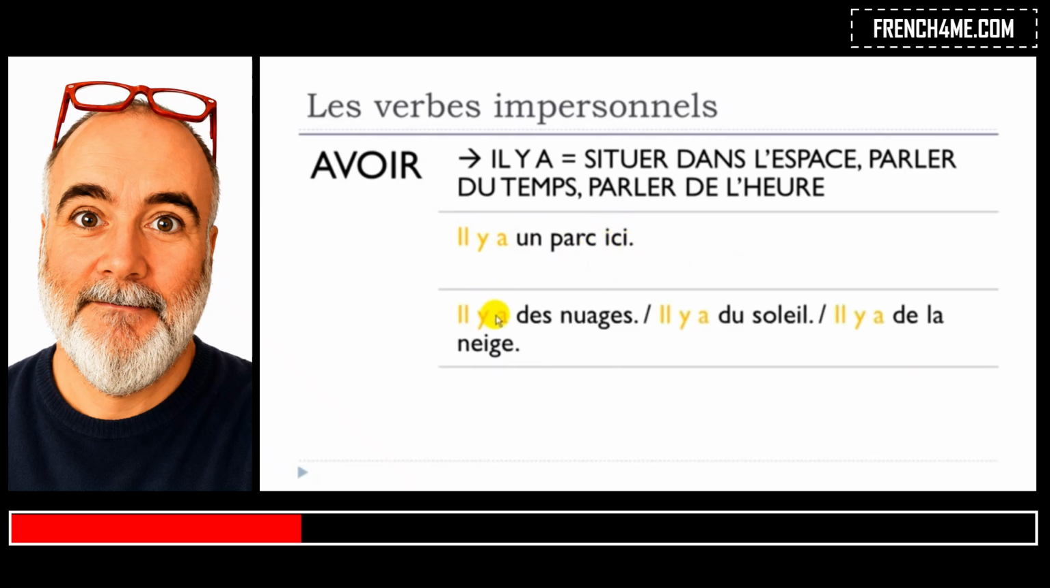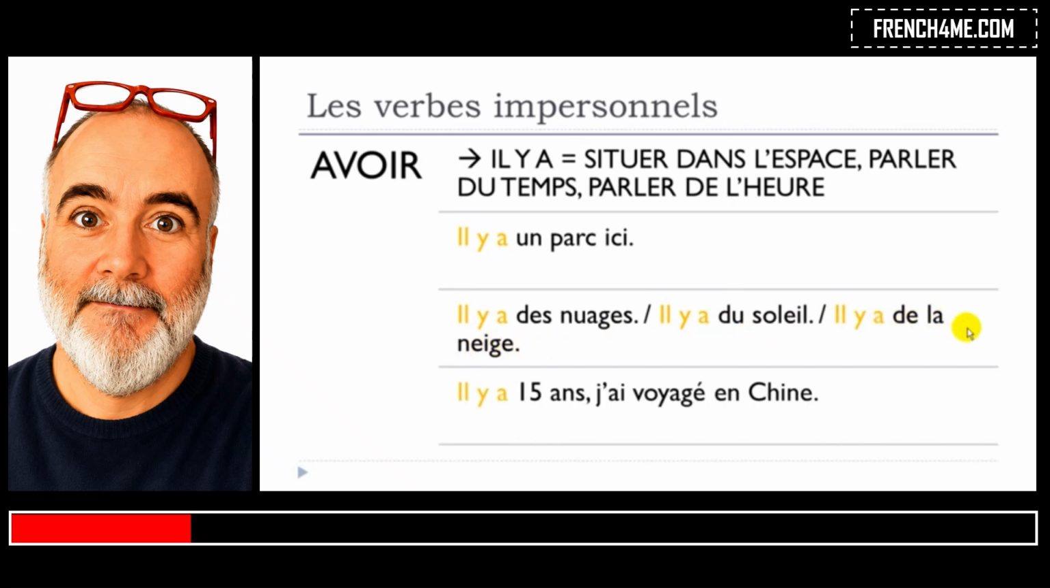Il y a des nuages, clouds. Il y a des nuages. Even if we've got this il y a, remember that it can be for the singular or for the plural as well. So this a won't change. Il y a des nuages. Il y a du soleil, sun. So there is sun. Il y a de la neige. Snow. Il y a de la neige.